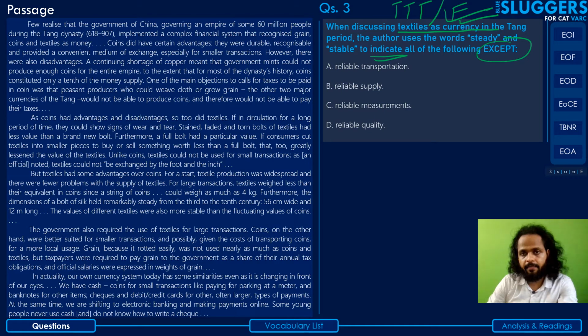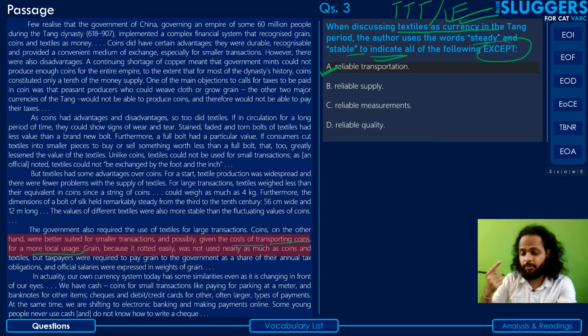The first one says to indicate reliable transportation. Has the author discussed textiles as currency to indicate reliable transportation? Has the author anywhere considered that textiles would prove to be more reliable in case of transportation, especially when he has used the words steady and stable? See guys, the onus on sticking to the question stem for this question is extreme. I'll tell you how. Because many students may have assumed this option to be true or correct in light of this point of reference, where the author says that coins were not so well suited for transportation because of the cost of transportation. They were just more suited for local usage.